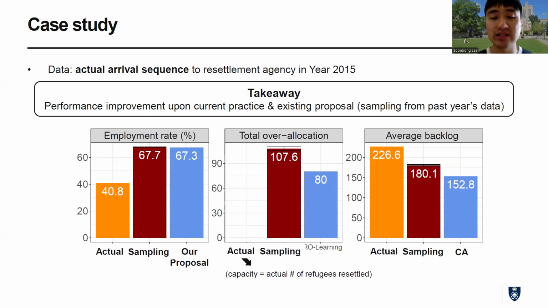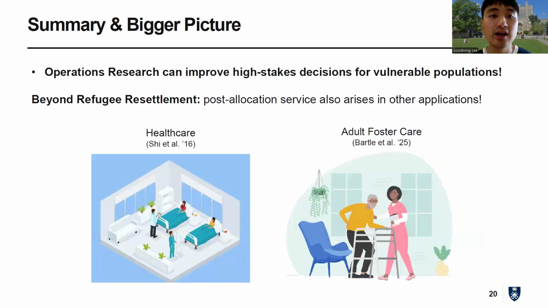Okay. So with this, we believe that our paper shows a good use case of operations research to improve high-stakes decisions affecting vulnerable populations, which are also often made in the face of many operational intricacies. But beyond this application of refugee resettlement, our framework can also be useful to other applications where post-allocation service naturally arises, like healthcare or the adult foster care system.